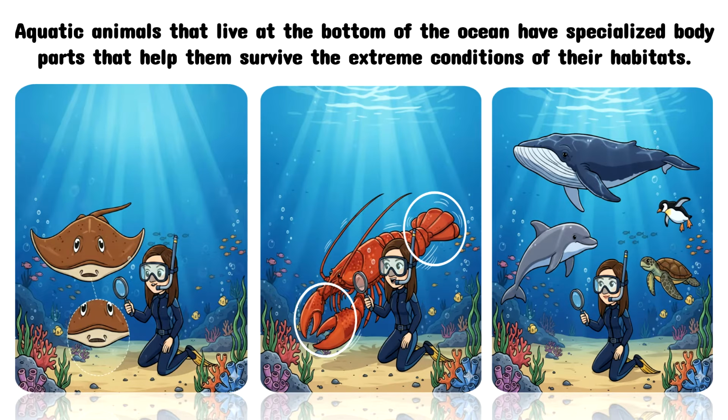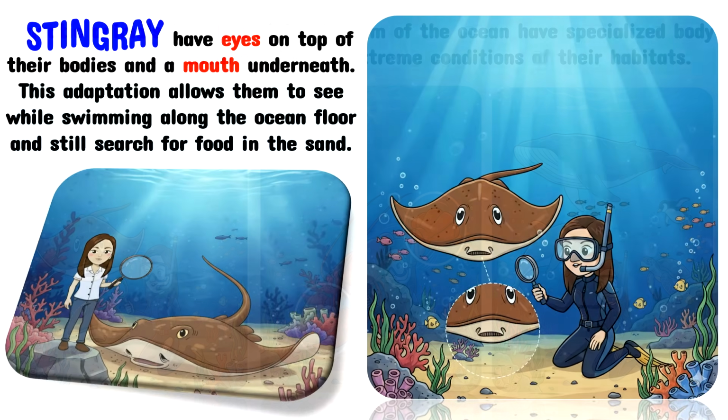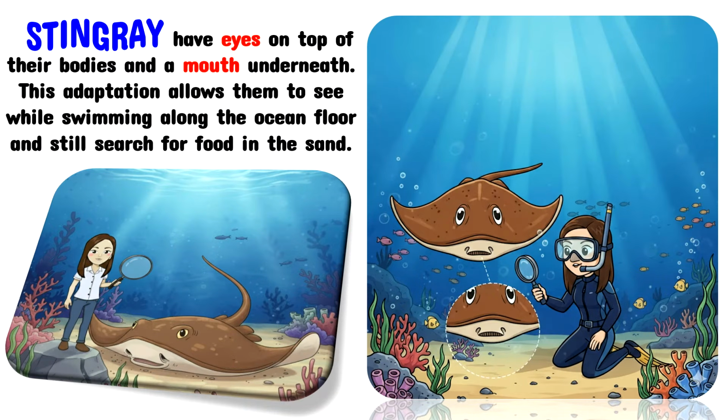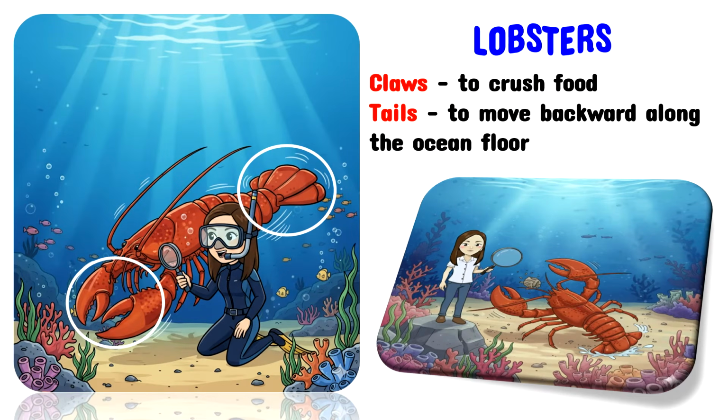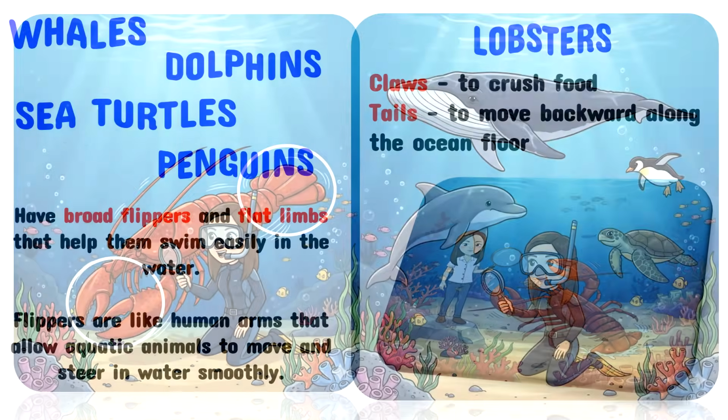Aquatic animals that live at the bottom of the ocean have specialized body parts that help them survive the extreme conditions of their habitats. Stingrays have eyes on top of their bodies and a mouth underneath. This adaptation allows them to see while swimming along the ocean floor and still search for food in the sand. Lobsters use their claws to crush food and their strong tails to move backward along the ocean floor.